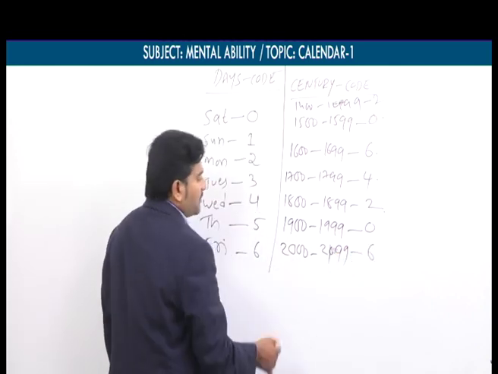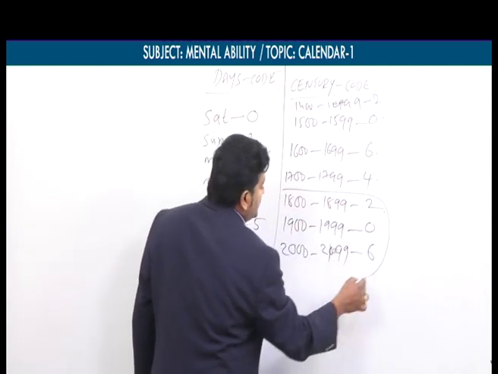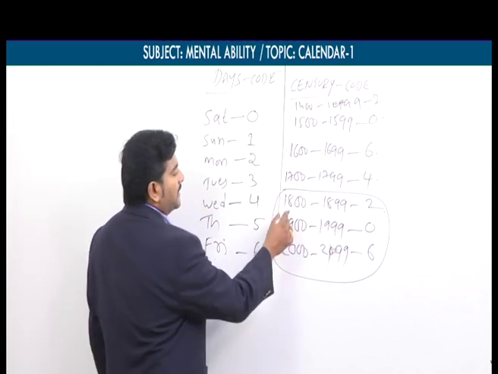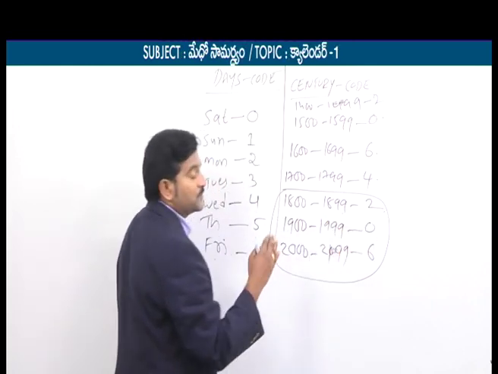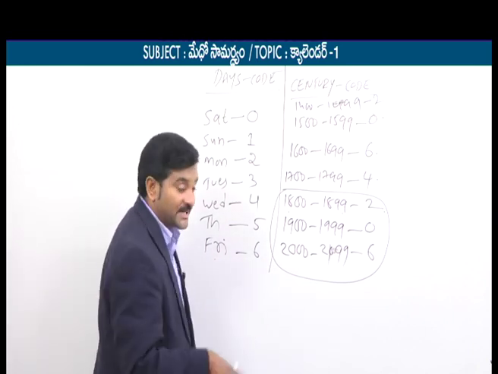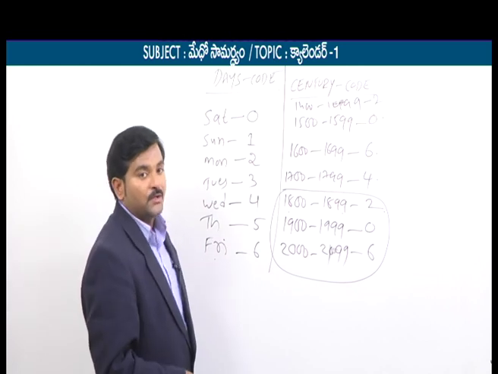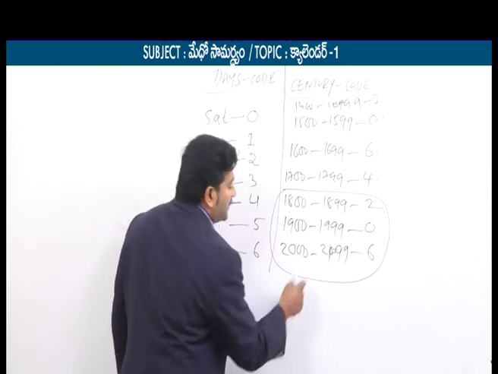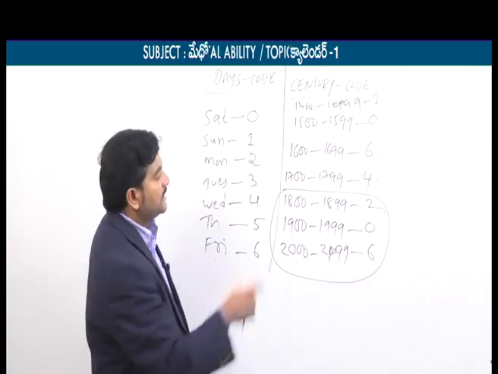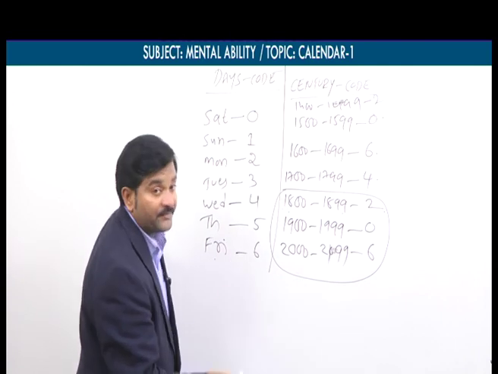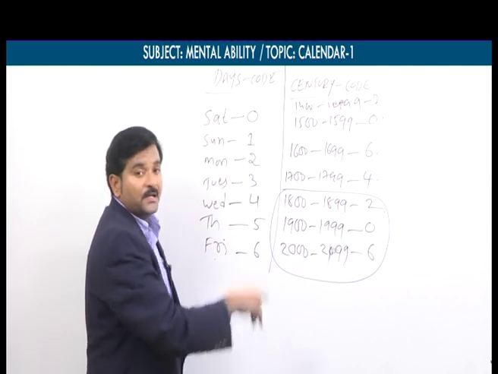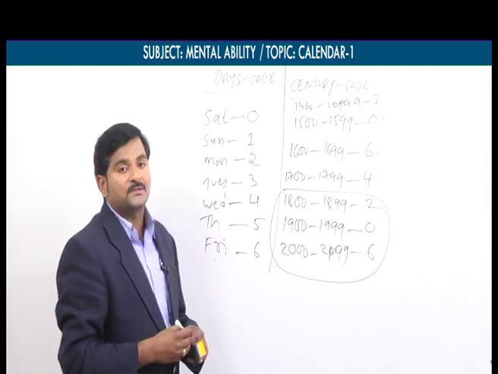We can take many, but primarily focus on these 3 century years, because usually questions may come from this area. 1800 to 1899, the code is 2. 1900 to 1999, the code is 0. Presently, we are in the year 2017, which comes under 2000 to 2099. The code here is simply 6. So 0642 will keep on repeating. If you want further years, you can add 0642, 0642 and so on.